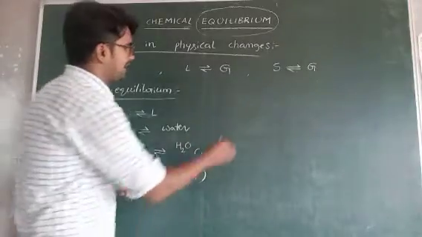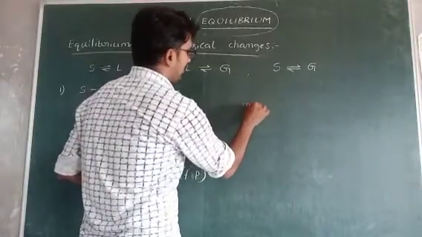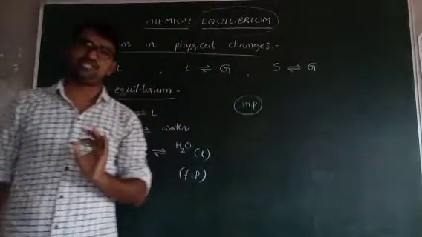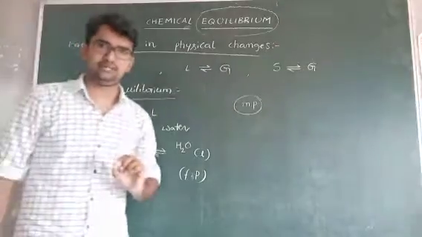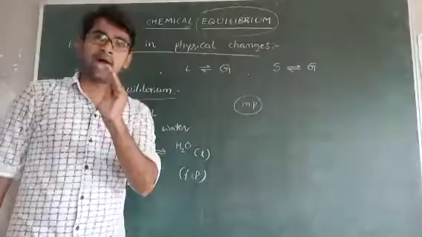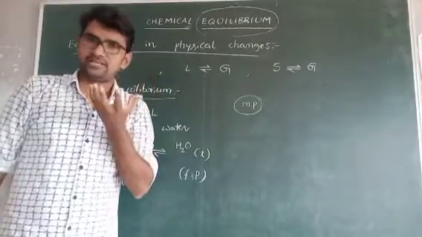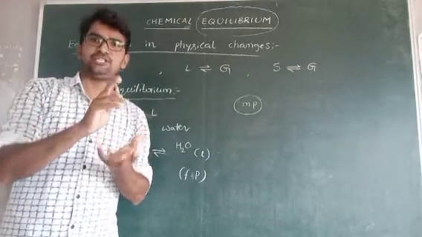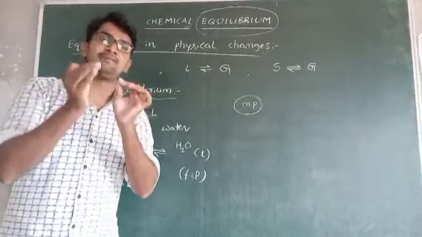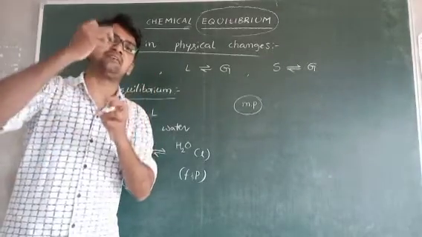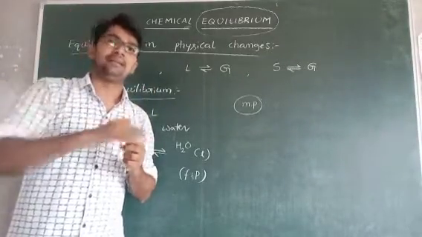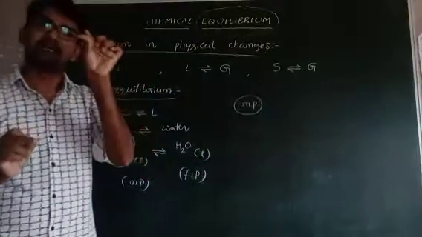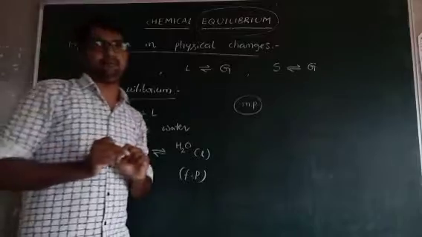First I will explain about melting point. What is the melting point? Melting point means at a particular temperature, solid and liquid, actually we are taking solid material. That solid material at a particular temperature maintains equilibrium. It is not completely converted into liquid. At such a particular temperature, the solid and liquid both are at equilibrium.